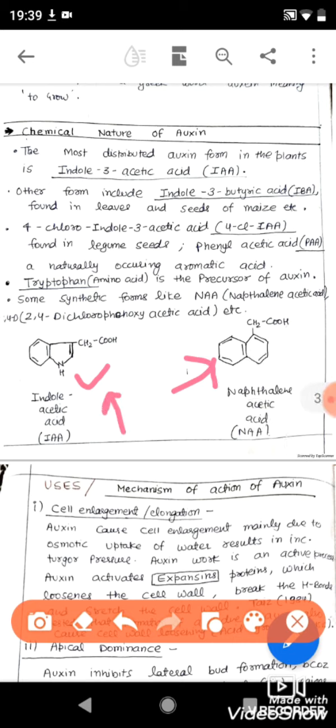In our next video, we will discuss the most important concept of the auxin hormone, that is the role of the auxin hormone in higher plants. Auxin helps in positive growth, in cell enlargement, as well as in cell division, when it is present along with the cytokinin hormone. Auxin is the only hormone that is also found in humans. In human urine, there is a little amount of auxin also present.